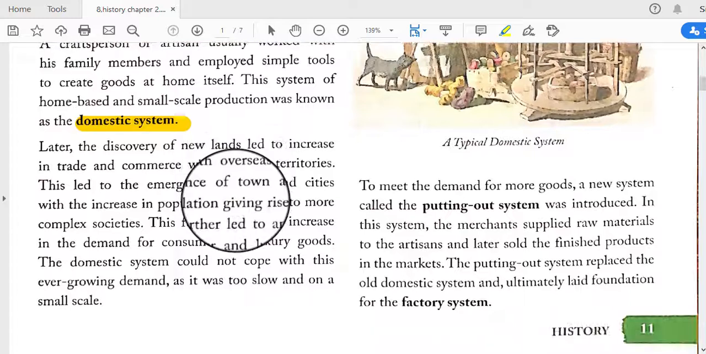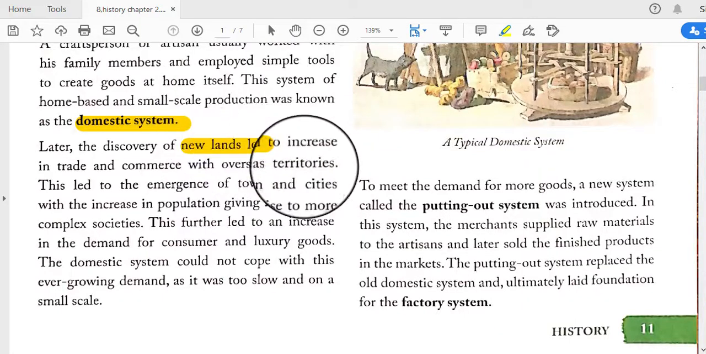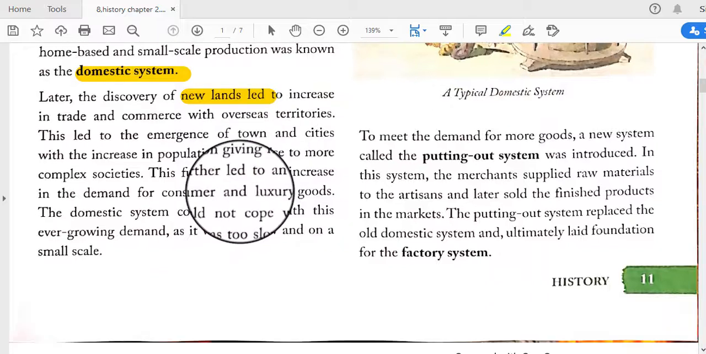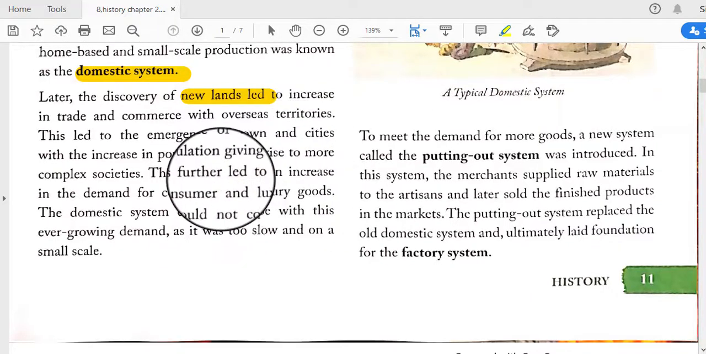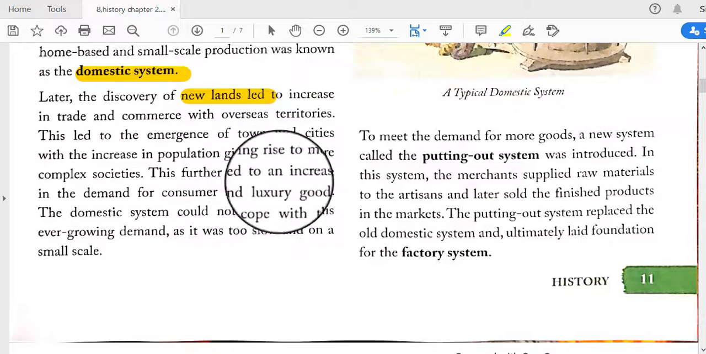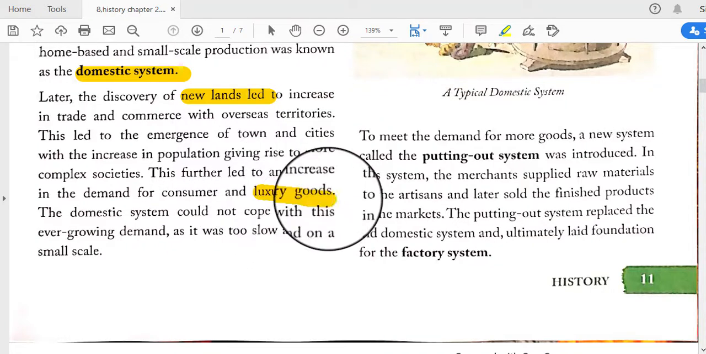Later, the discovery of new lands led to an increase in trade and commerce with overseas territories. After the discovery of new lands and new countries, they tried to do trading activity with these territories, and this led to the emergence of towns and cities, with the increase in population giving rise to more complex societies.